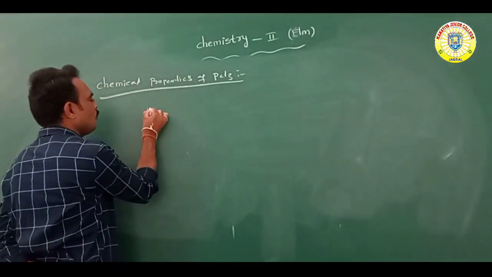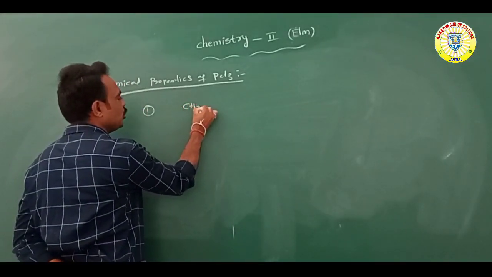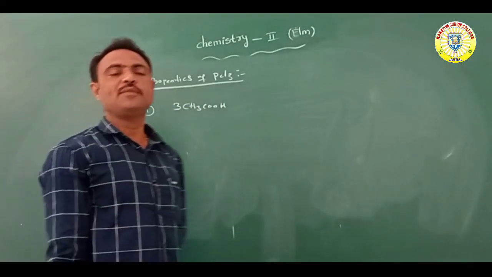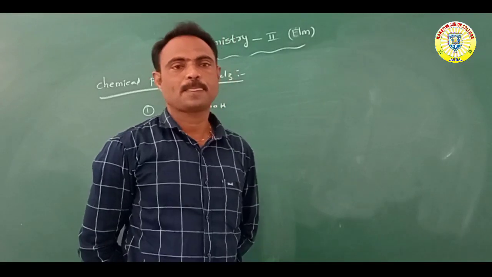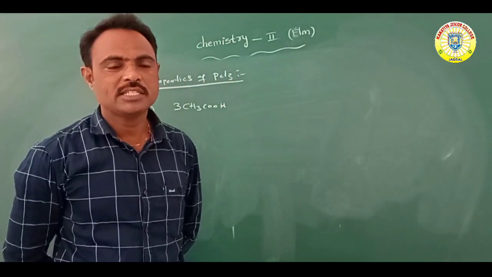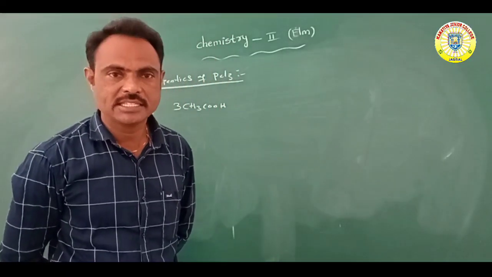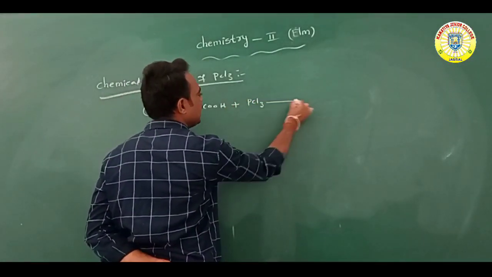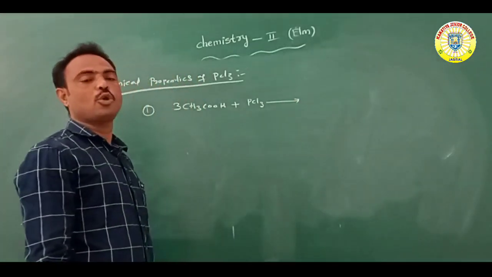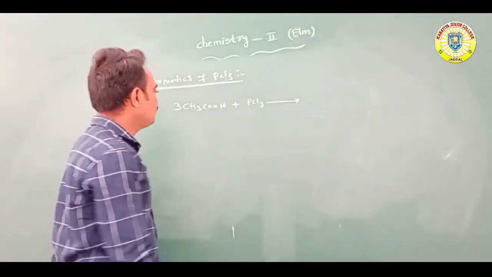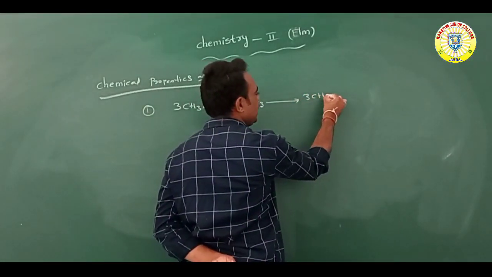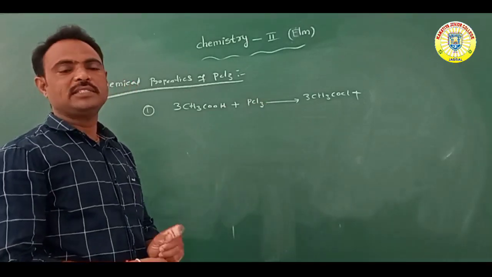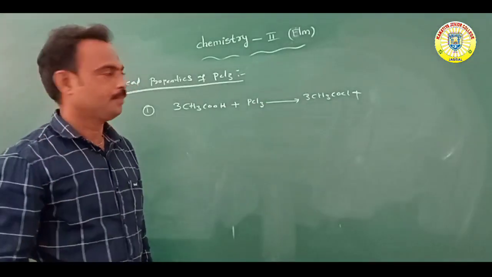For example, first we take CH3COOH, which means acetic acid. This acetic acid reacts with PCl3, phosphorus trichloride, to form CH3COCl. CH3COCl means acetyl chloride.